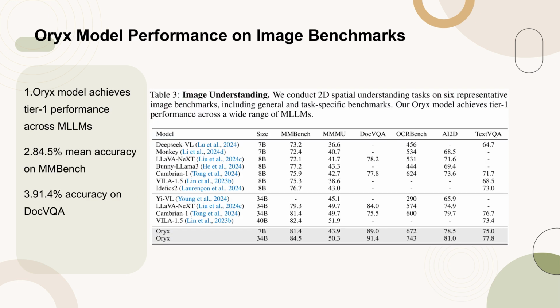Table 3 presents the performance of the Oryx model on 6 representative image benchmarks, including general and task-specific tasks. The Oryx model demonstrates Tier 1 performance across a wide range of multimodal large language models, MLLMs. Notably, the model achieves an 84.5% mean accuracy on the MMBench benchmark and a 91.4% accuracy on the DocVQA benchmark. These results highlight the effectiveness of the Oryx model in image understanding tasks, showcasing its capabilities in both general and specific image-related tasks.